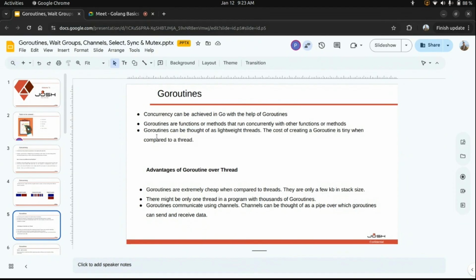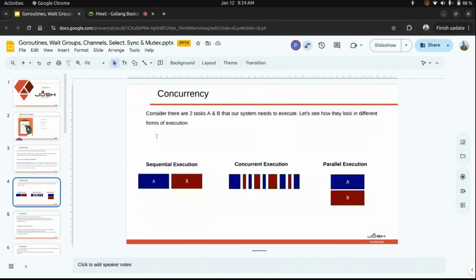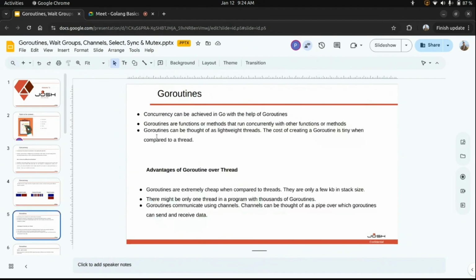Like in Go routines, we say that sharing of memory or data should be done through communication. If I'm accessing some values, no other process should be able to access the same value. Okay, so this is how Go routines work. In a similar way to the concurrent tasks we saw, let's consider these two tasks as functions. So Go routines work in a similar way.